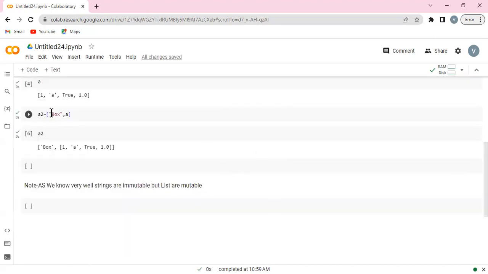Now in a2, I have stored a string and also stored a list. It proves that we can also store a list inside a list. Okay, so as we write here a2, it gives us the full list and inside it the second list. Okay, and notice that as we know the string is immutable, but lists are mutable. It means that in a string, inside the double inverted commas, we can't change anything, but lists are mutable, which means that we can change anything we want in it.